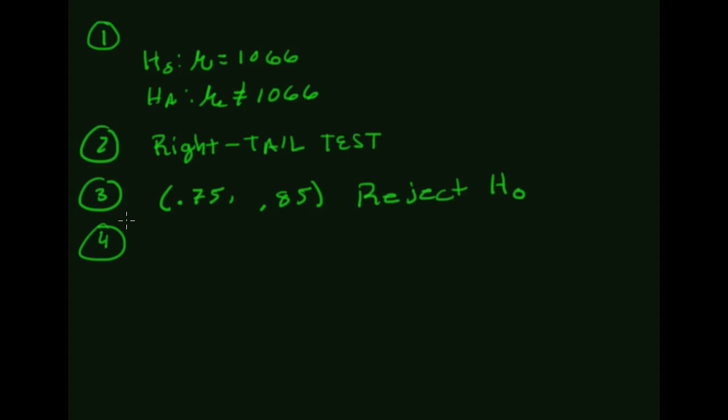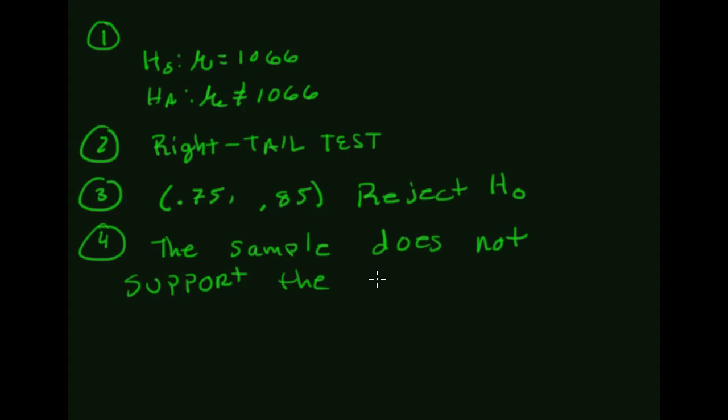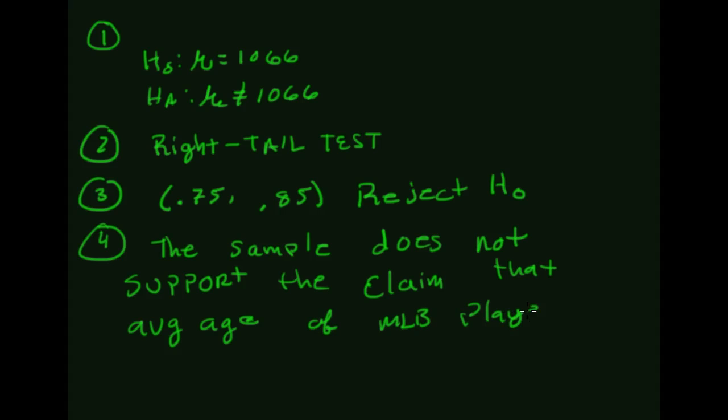Here the null is the claim, so we would say that the sample does not support the claim that the average age of an MLB player is 29. All right, so let's move on to page 2.